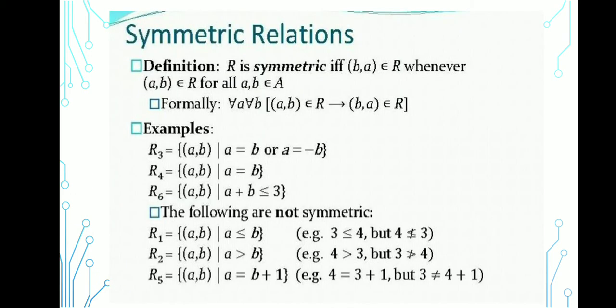Next are symmetric relations. R is symmetric if and only if whenever (a,b) belongs to R, then (b,a) also belongs to R. So for all a and for all b, if (a,b) belongs to R, then (b,a) should also belong to R. For example, R3 equals {(a,b) : a equals b or a equals b minus...}. R4 is (a,b) where a equals b, which is also a symmetric relation. R6 equals {(a,b) : a plus b is less than or equal to 3} is also a symmetric relation.